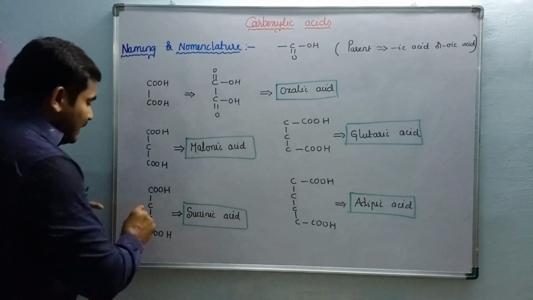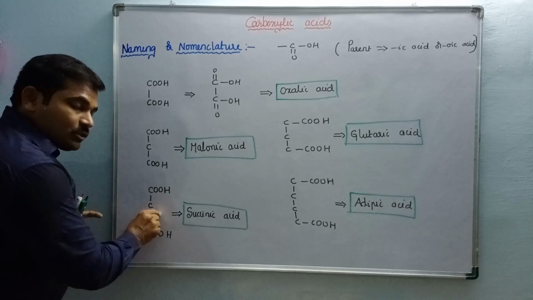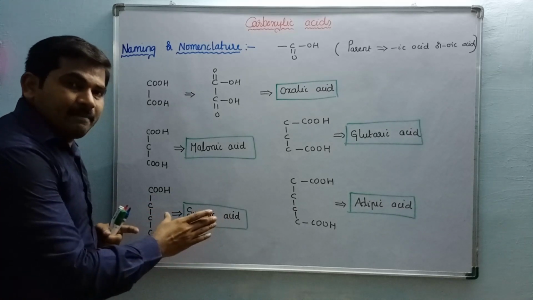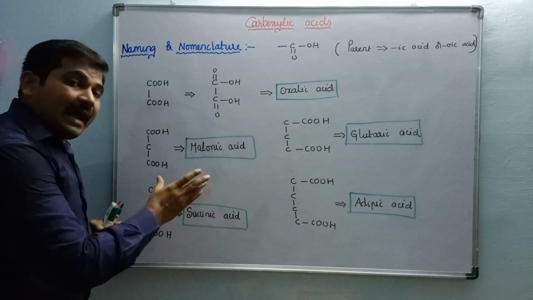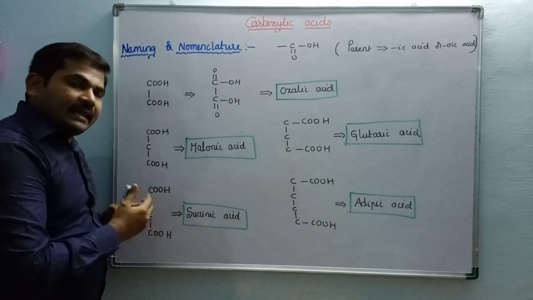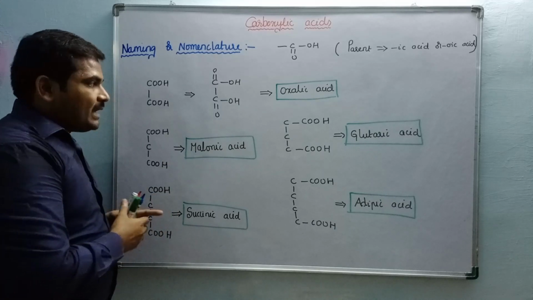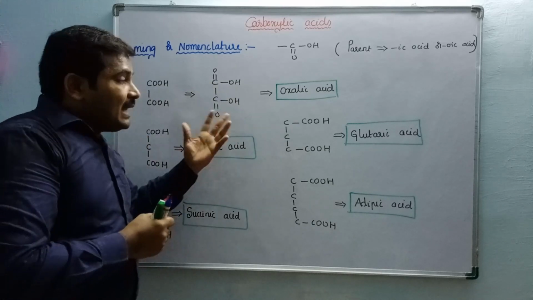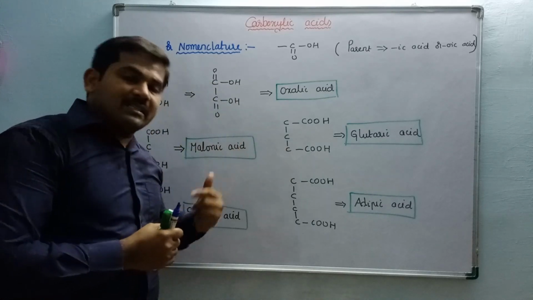For example, like this, another compound is also there, none other than fumaric acid, and malic acid. Such types of acids you can see in the citric acid cycle. Okay, so these are the examples of dicarboxylic acids. Like that, tricarboxylic acids are also there.